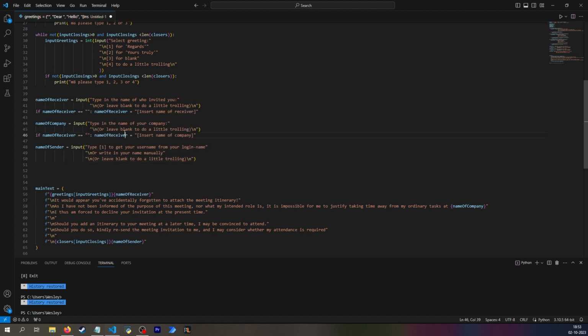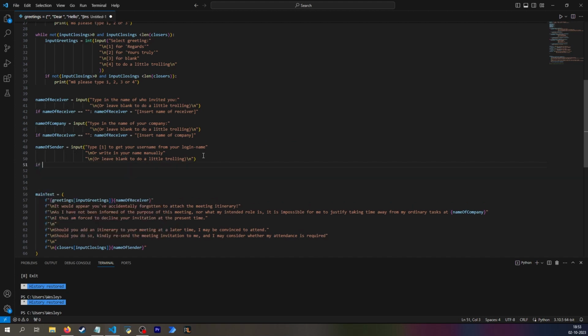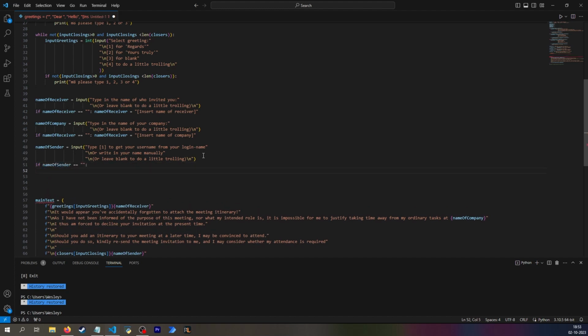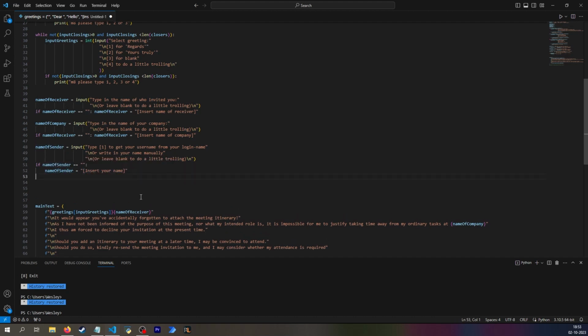And I don't remember if I had the empty line. I did. Yeah. And here I want a normal if statement then. Well, a normally formatted if statement. So right now name of sender can be equal to blank. And if that's the case, I want the trolling option. Means that name of sender is equal to insert your name. And for me, at least with my VBA background, this is super confusing that I have double equal marks and a single equal mark. But in Python, it just means if the value of name of sender is identical to that. And here it says assign name of sender to have the value. In case you needed that.